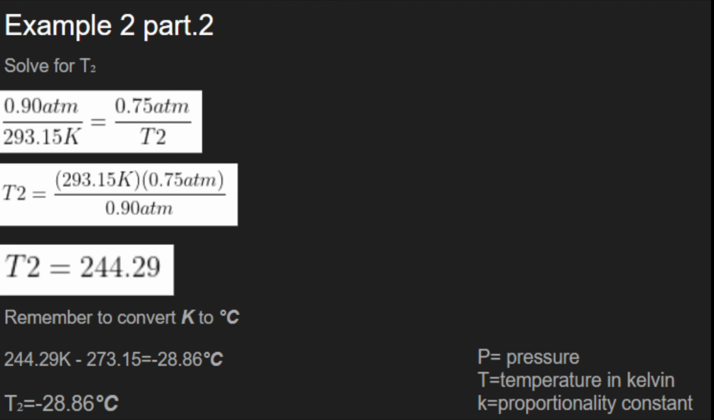The answer is 244.29. We have to remember to convert Kelvin back to degrees Celsius because that's what the question asks. We do that by subtracting 273.15. Our answer ends up being negative 28.86. So the answer to the question would be to get 0.75 atmospheres of pressure, the temperature needs to be negative 28.86 degrees Celsius.